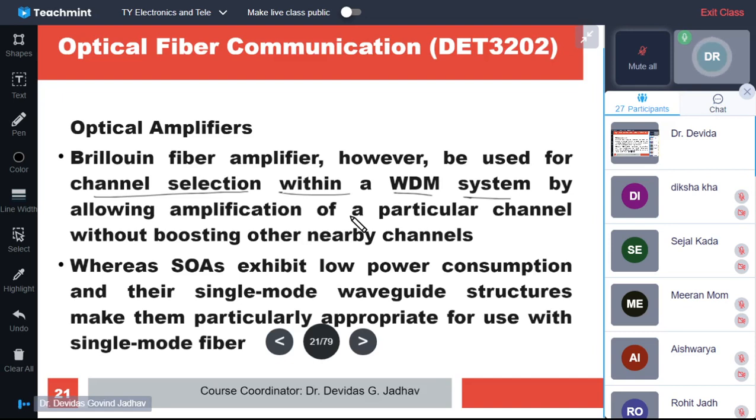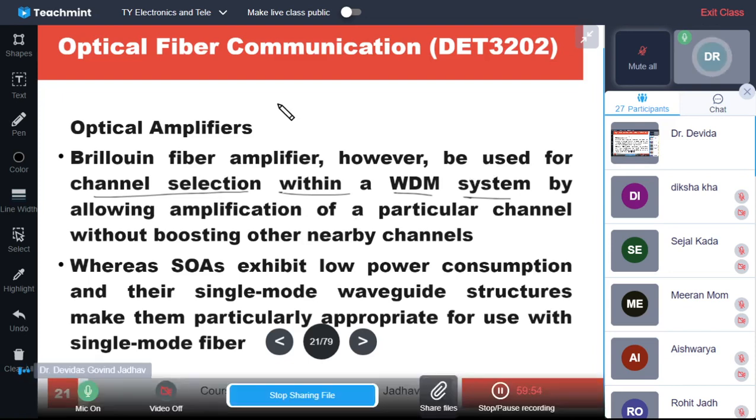Suppose one subscriber has a particular wavelength assigned to him. That channel is selected for that subscriber by this amplifier. If this amplifier is tuned for that particular wavelength, it passes a very small wavelength band and rejects all other bands, and that is called channel selection, because it has a very small bandwidth, 50 megahertz.